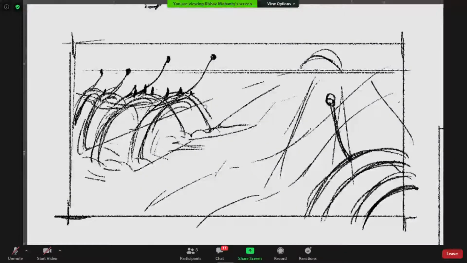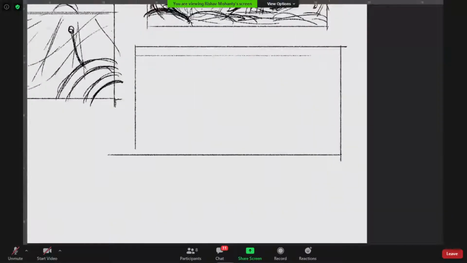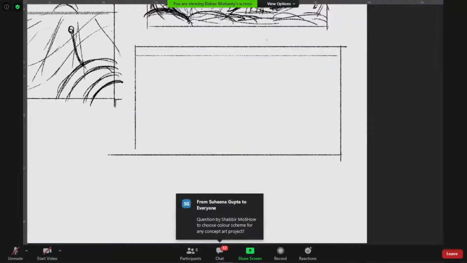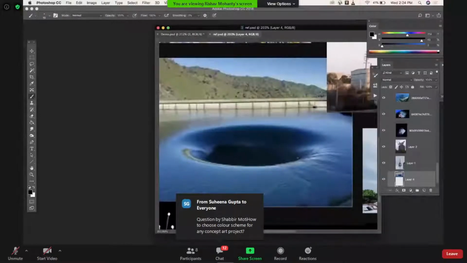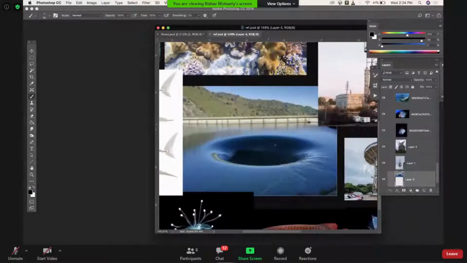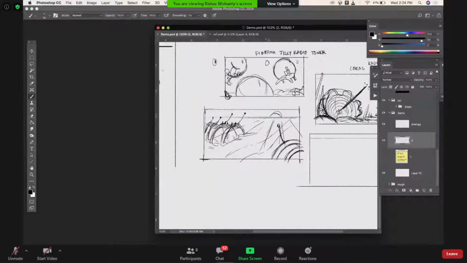Let's jump in. I see a water hole. I think that was something. I think I'll just show you that reference once again. You see this water hole. This was a man-made hole. I actually accidentally found out near a reservoir in a lake. But I just started wondering, what if you have a waterfall? What if you have a waterfall in the middle of the ocean, which is a very nice way to think about it.